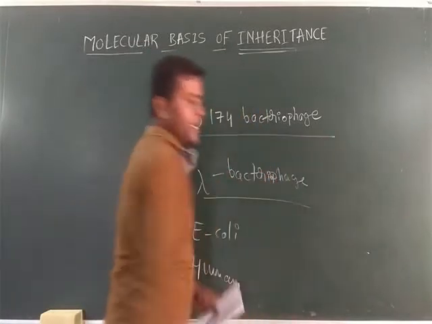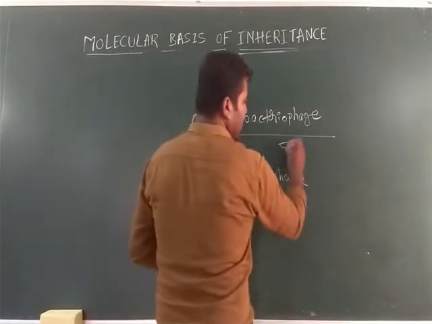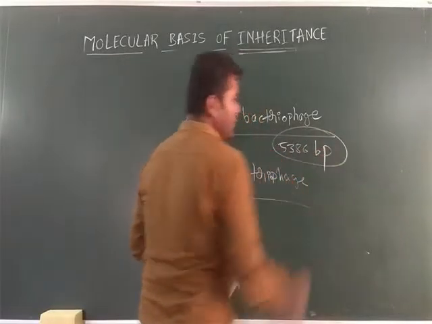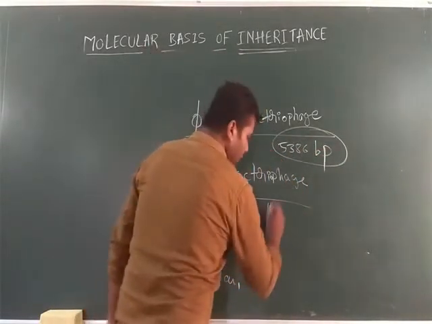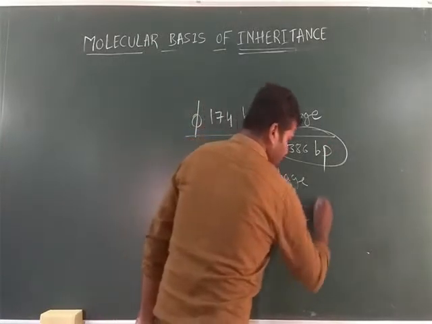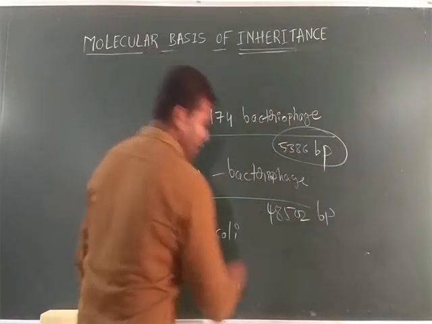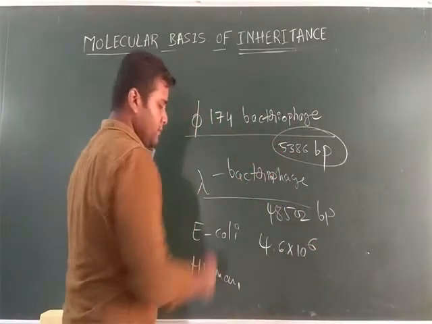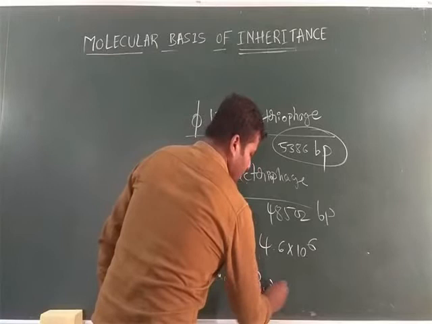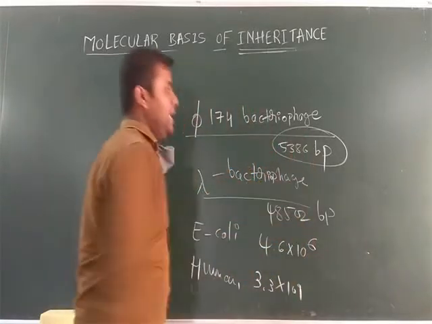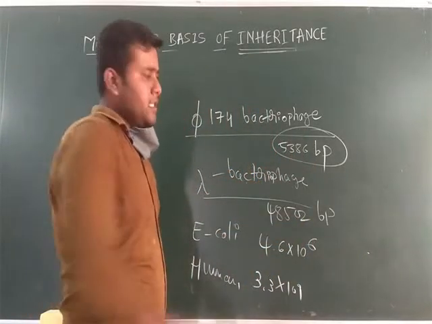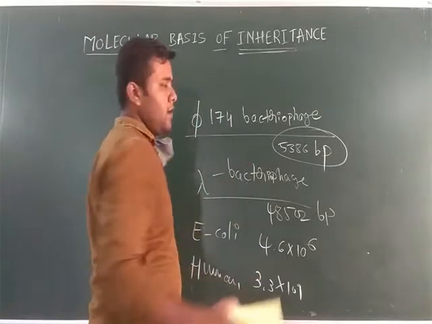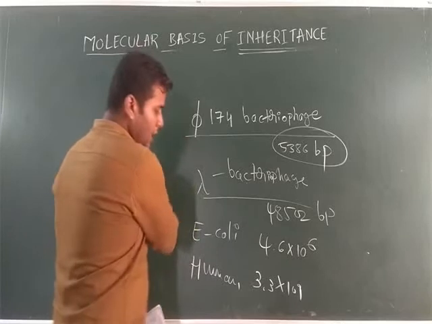First one, phi X 174 bacteriophage consists of 5386 base pairs. In lambda bacteriophage, 48,502 base pairs. In E. coli, 4.6 into 10 to the power of 6. In human beings, 3.3 into 10 to the power of 9 base pairs will be there. Just note down these points and the numbers of base pairs, and we will move on to the next concept. Okay, I'll grab this pen.